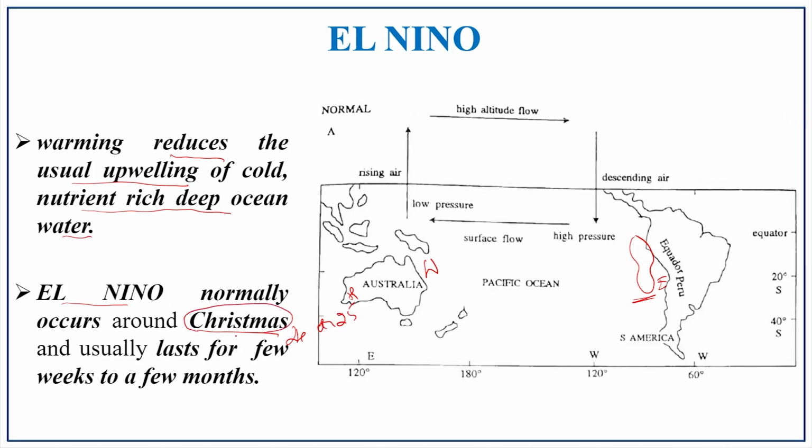Christmas is mainly the birth of Christ, and the birth of Christ is associated with the birth of a male child. Because of this, El Nino is termed the male child. It usually lasts for a few weeks to a few months. The duration of the El Nino effect is usually only a few weeks to a few months.